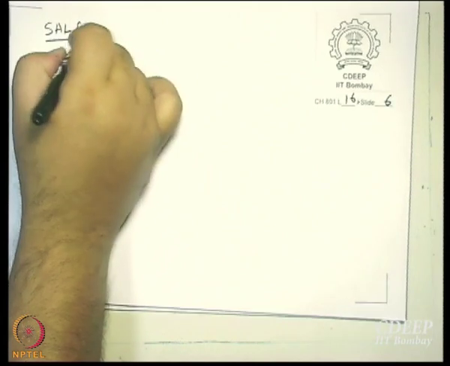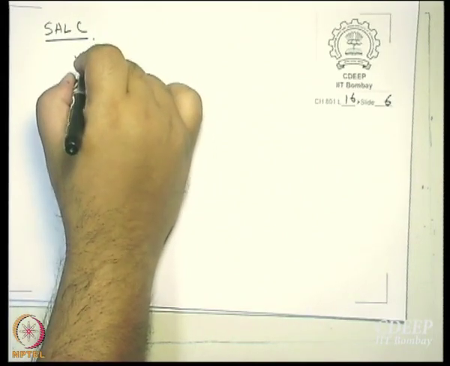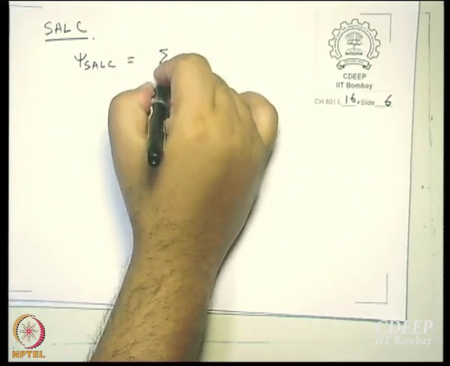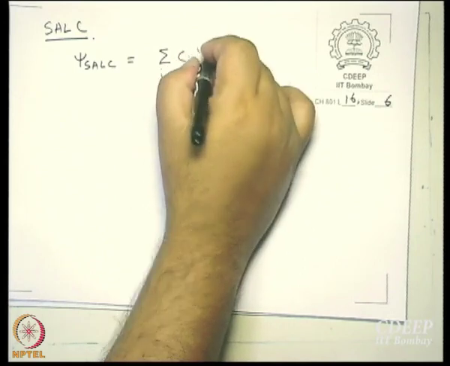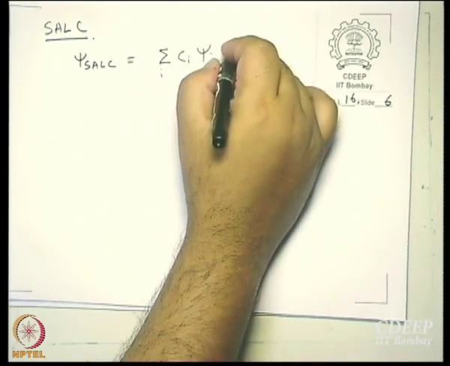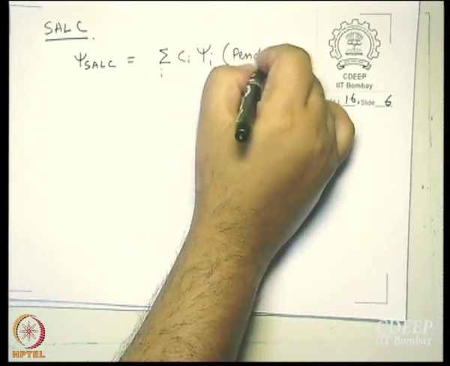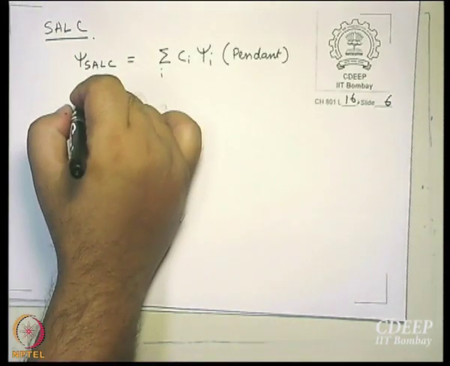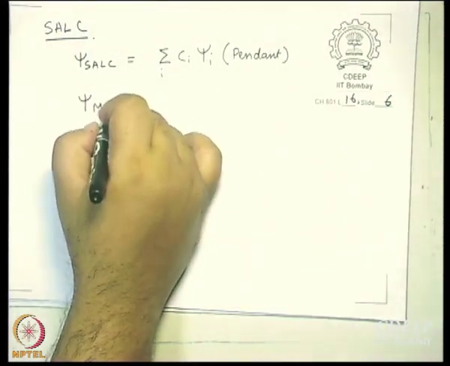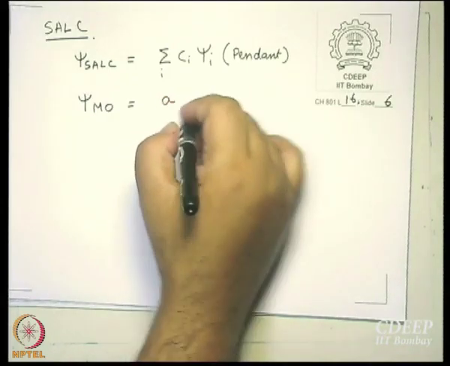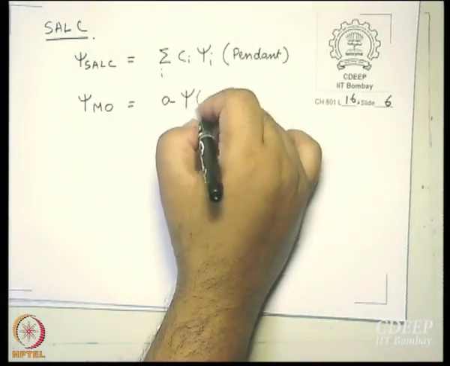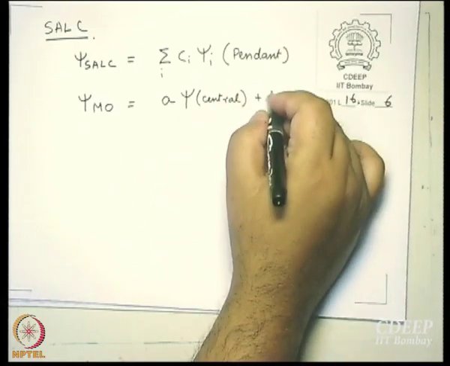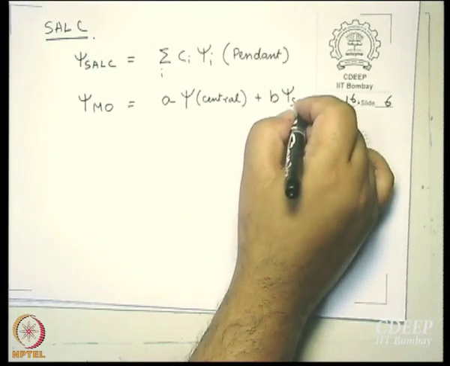SALC approach, what you do is, you construct the symmetry adapted linear combinations from the atomic orbitals of the pendant atoms that are likely to participate in bonding. And then you say that you construct the molecular orbitals by taking an appropriate linear combination of the psi of the central atom plus the SALC.